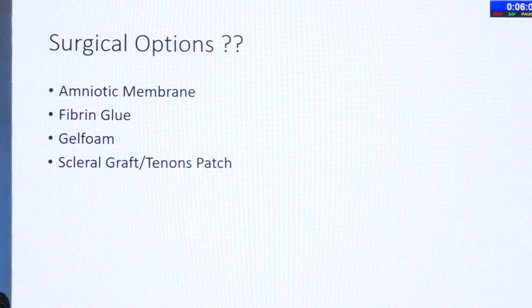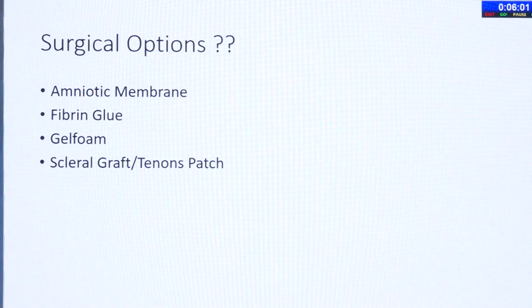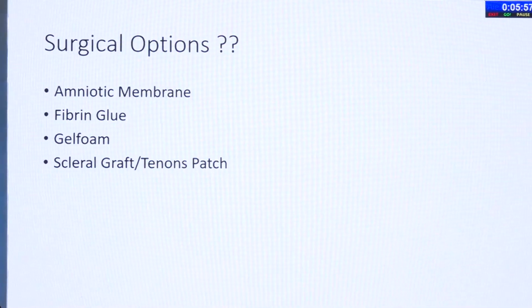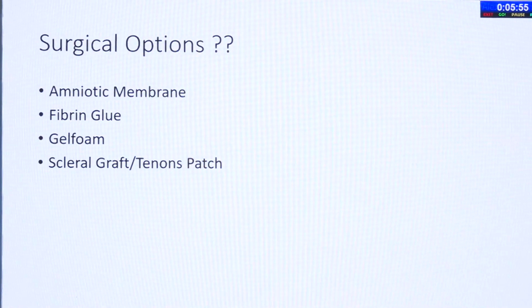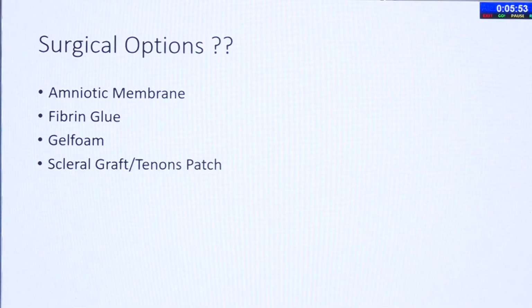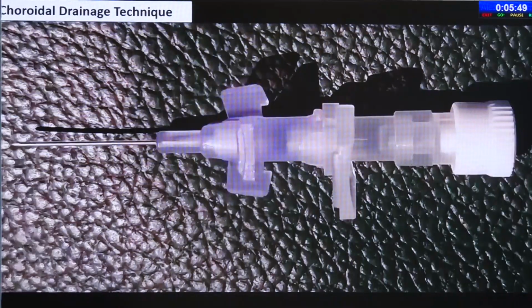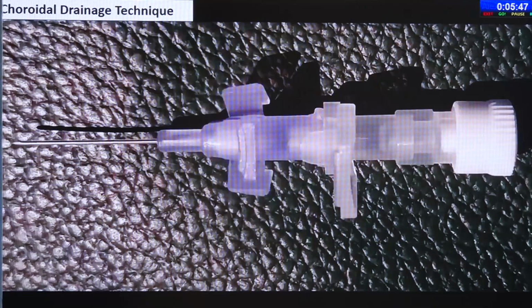Surgical options in this case include closing that defect with amniotic membrane, fibrin glue, gel foam, or a scleral graft or Tenon's patch. I myself have no experience of doing this, but if anybody has, we can discuss this after the presentation. Next is choroidal drainage, which is used when choroidal detachment causes hypotony.